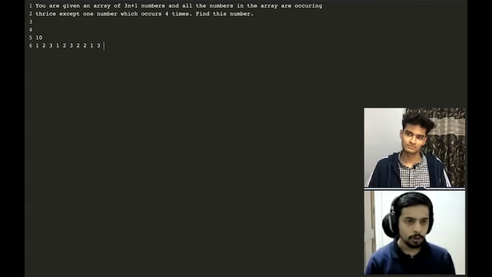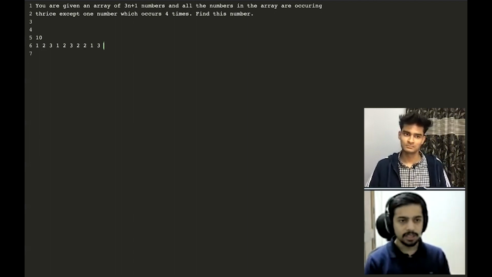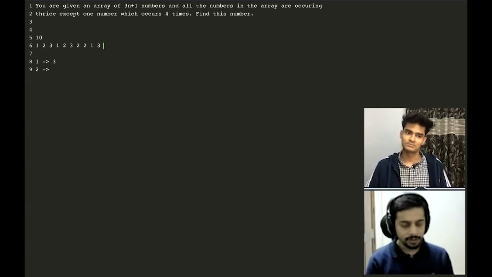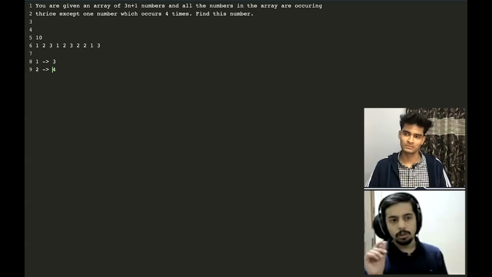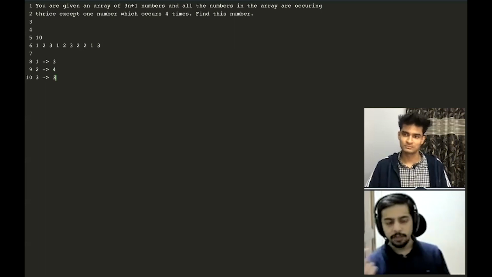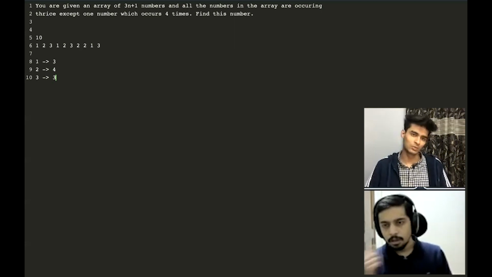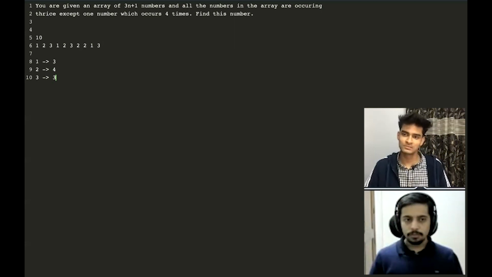So overall, for this particular example that you shared here, I would go on like this. I'll say, okay, 1 has a frequency 3, 2 has a frequency 4, and 3 has a frequency 3. So I know that there is just one integer that has a frequency 4, and I'll just output that as my answer. Okay. So what do you think is the complexity of this?